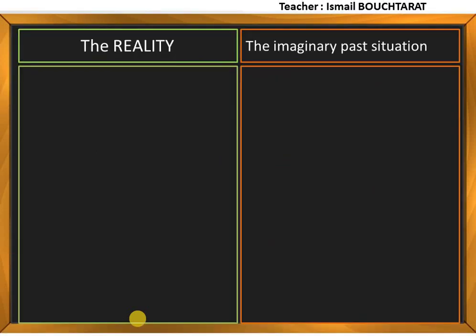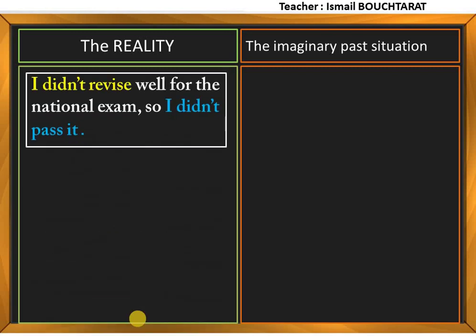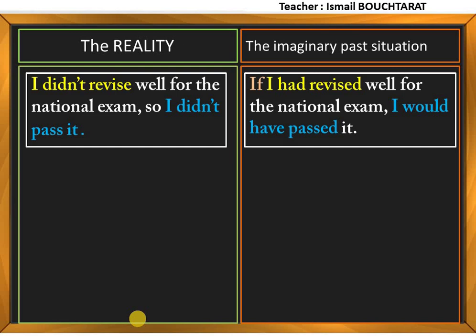Now, let's compare between the reality and the imaginary past situation. Look at the following example and look at this one on the right. I didn't revise well for the national exam, so I didn't pass it. To imagine a different past, I can say if I had revised well for the national exam, I would have passed it.